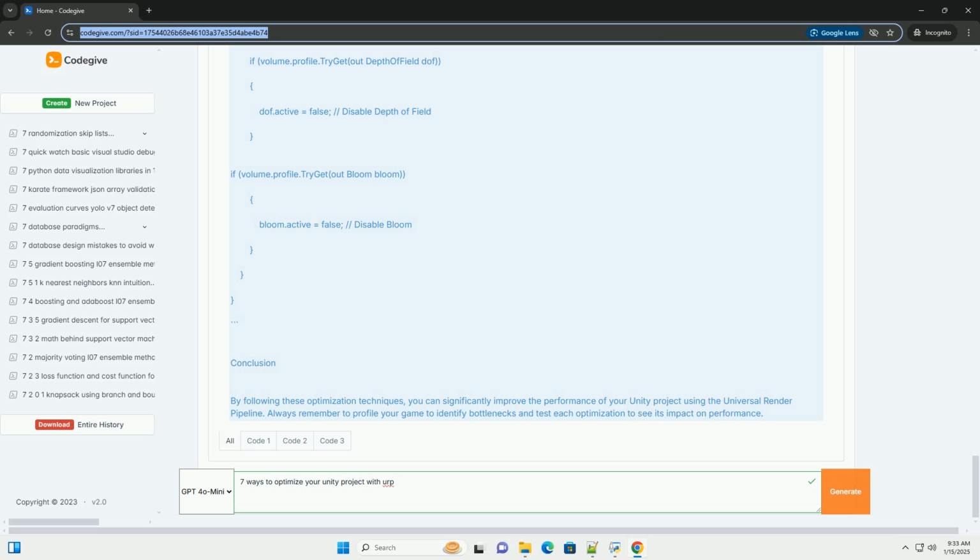Universal Render Pipeline. Always remember to profile your game to identify bottlenecks and test each optimization to see its impact on performance.